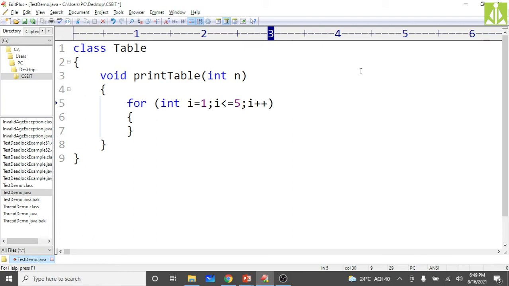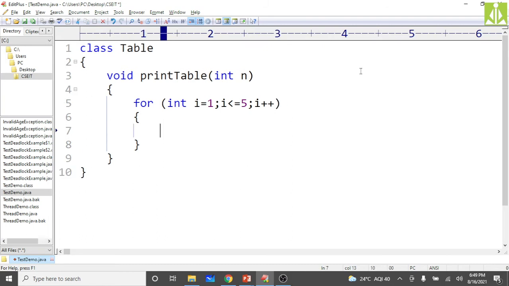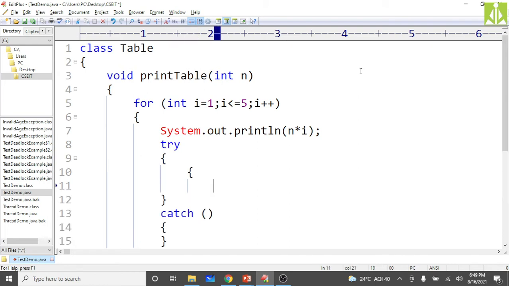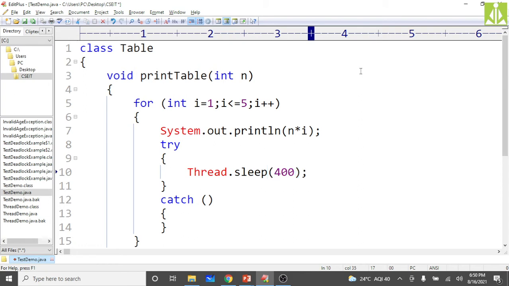Remove the remaining things. And here in this one, simply put System.out.println of n multiplied with i. Then use the try block, because we are making this thread sleep for a particular amount of time. Whatever thread we are receiving here, Thread.sleep of, let us say, 400 milliseconds.